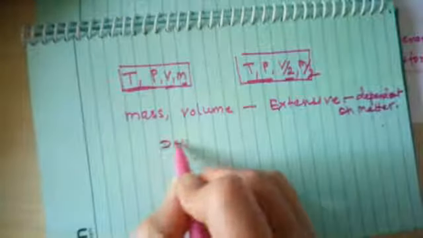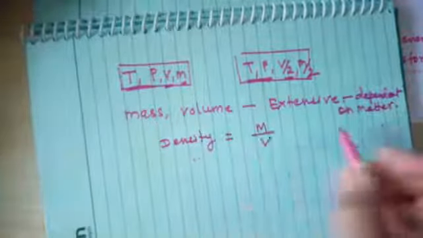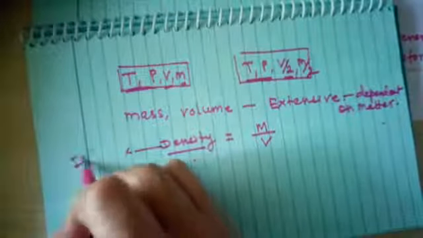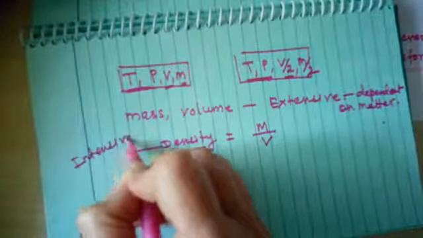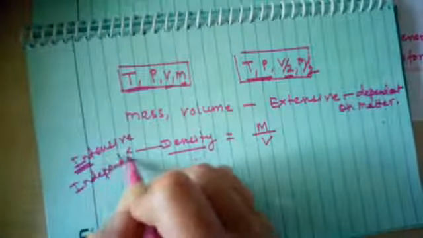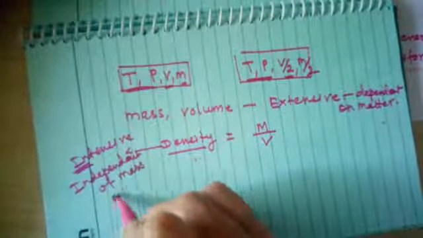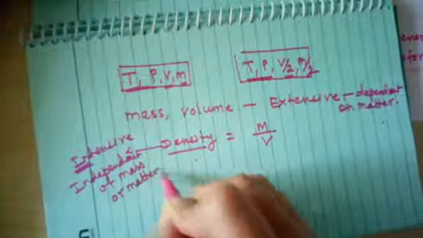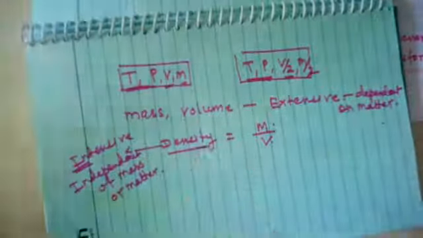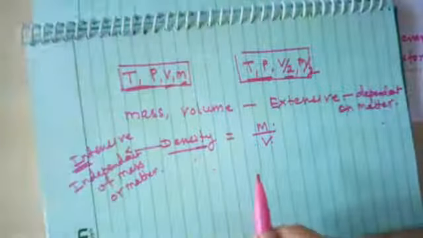Whereas density, which is nothing but mass upon volume, is still an intensive property. Intensive means independent of mass or matter present in the system. So though mass and volume are both extensive, density is an intensive property. I can explain this with a very simple example.